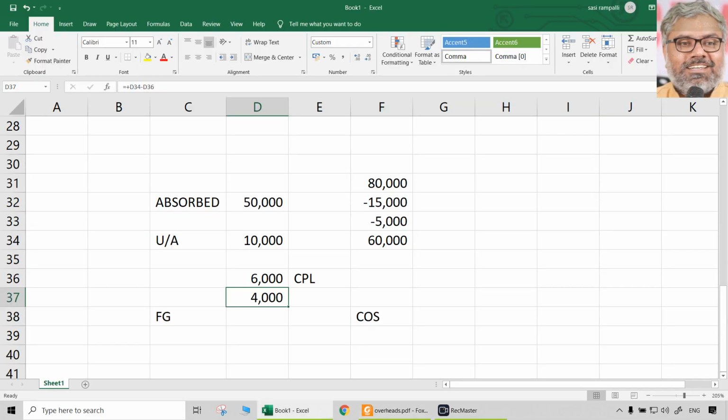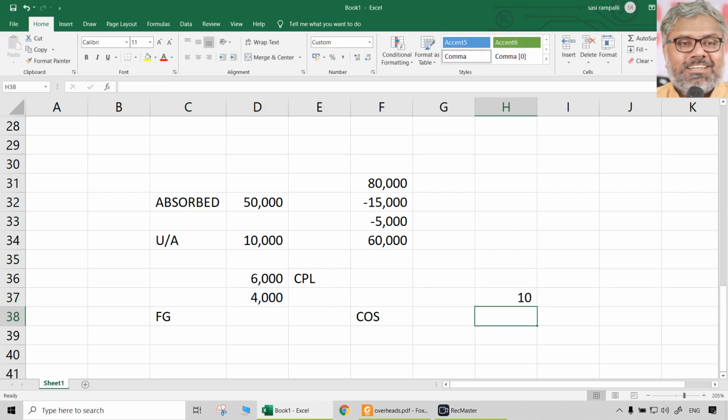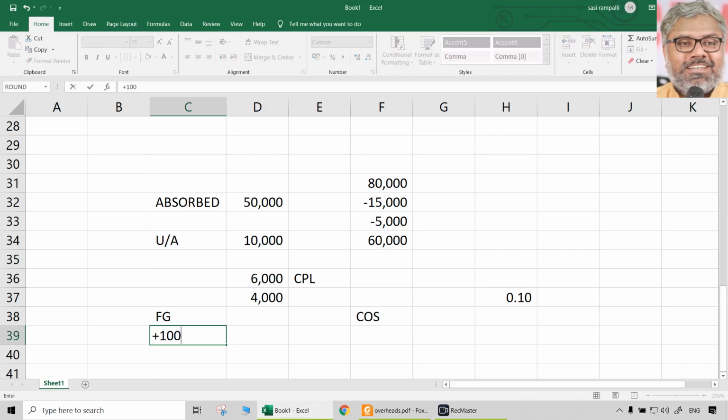What is said, 40,000 units are produced. Right? That means, sorry, it's the other way. How much will be the under absorption per unit? 0.1. That we can consider as a supplementary overhead rate. So how many units of finished goods are there in the stock? 10,000 units are there.